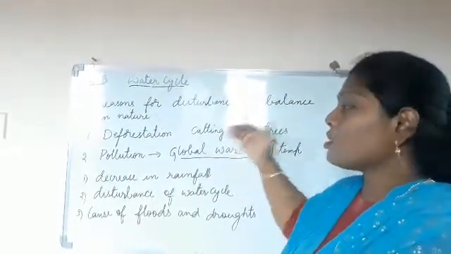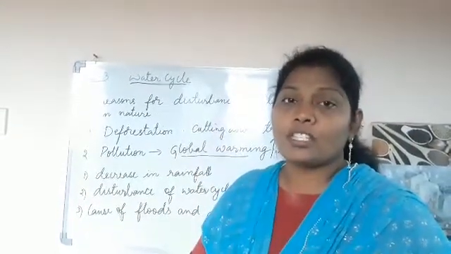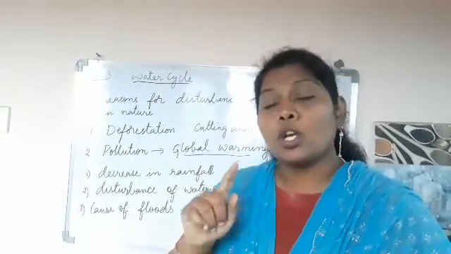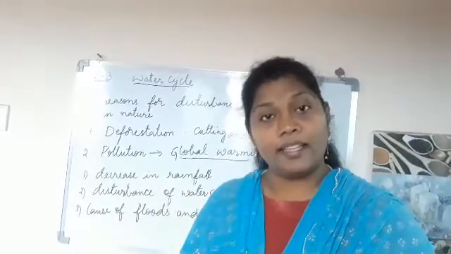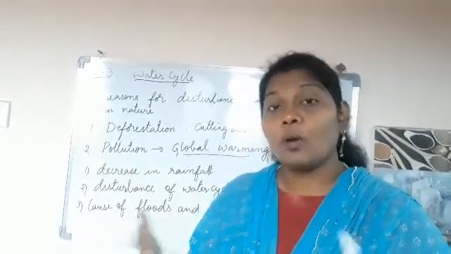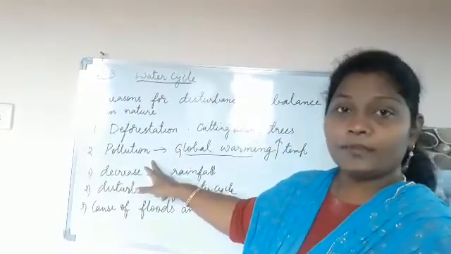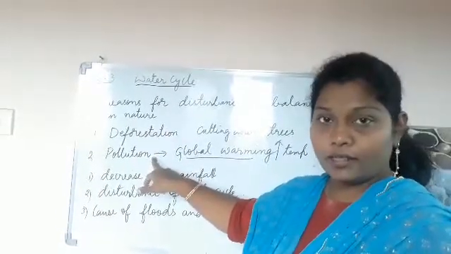If the temperatures are rising more and more, the condensation procedure will not take place. If the clouds are not condensed, the rainfall will not be there. See children, how interlinked they are. Because of deforestation, pollution is increased.